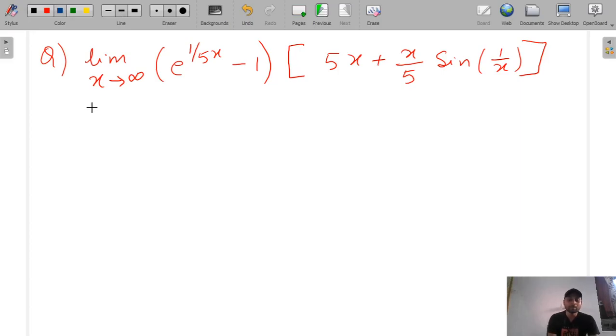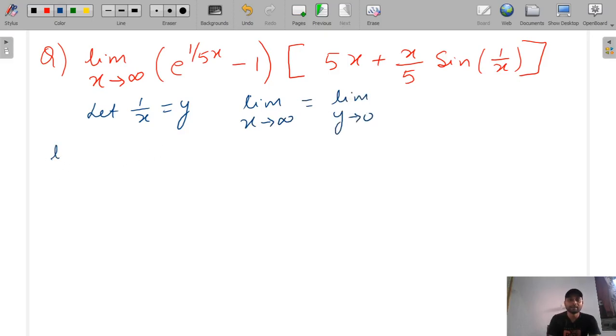We need to break it into the standard form. So what we will do, we will assume that let 1 by x is equal to y, and we will put 1 by x equal to y in the question. So if 1 by x is equal to y, then limit x tends to infinity means 1 by infinity, that is equal to limit y tends to 0.